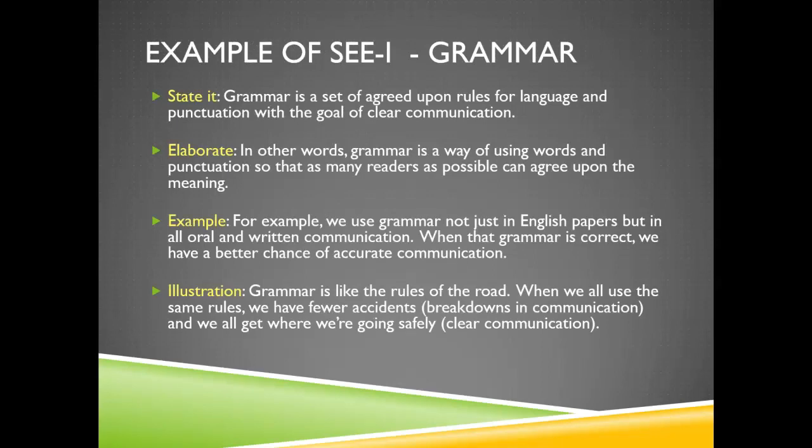Here's a simple example. Let's say you had to create a simple argument about why college instructors ask you to use correct grammar in all of your writing. State it. Grammar is a set of agreed upon rules for language and punctuation with the goal of clear communication. Elaborate. In other words, grammar is a way of using words and punctuation so that as many readers as possible can agree upon the meaning. Example. For example, we use grammar not just in English papers, but in all oral and written communication. When that grammar is correct, we have a better chance of accurate communication.